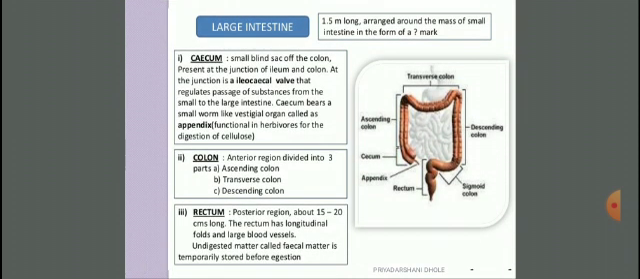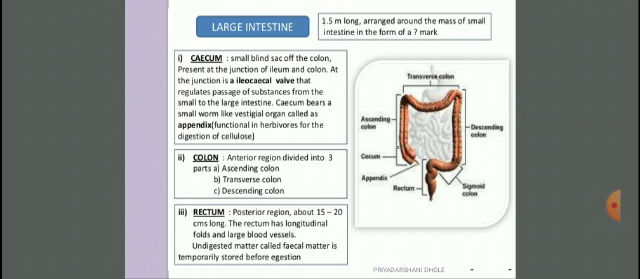Next part is the large intestine. It is 1.5 meter long, arranged around the mass of the small intestine in the form of a question mark. You can see in this picture, this large intestine looks like a question mark. In that, it shows three parts: cecum, colon, and rectum.